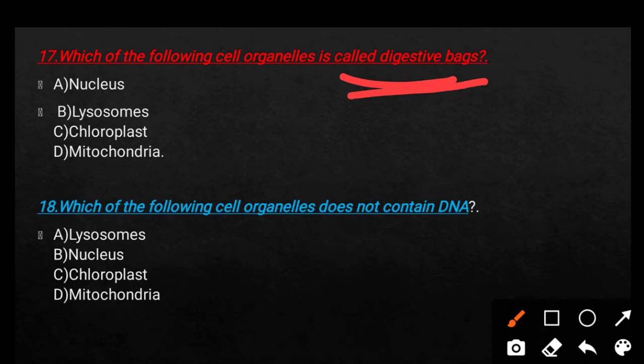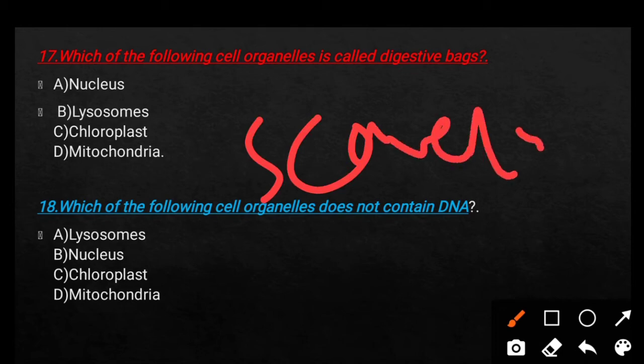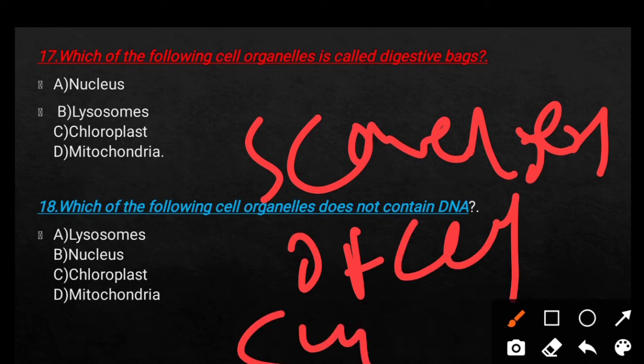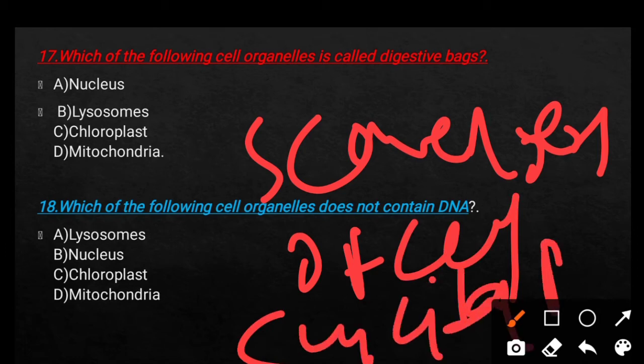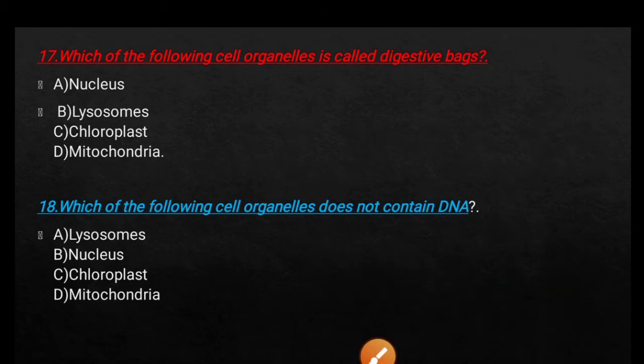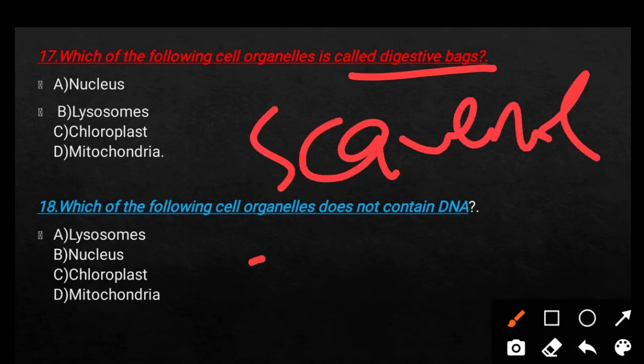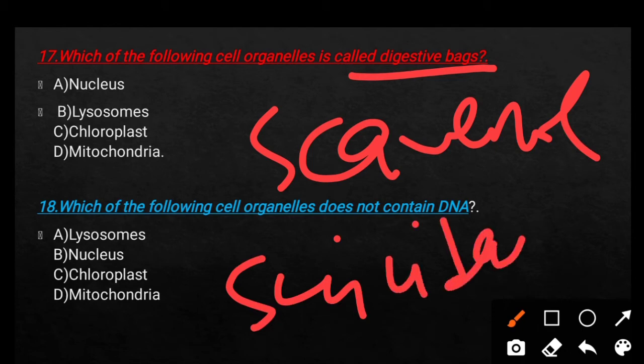Otherwise, it is also known as scavengers of the cell and suicidal bag of the cell, because when the cell is damaged, it makes the cell die itself by releasing hydrolytic enzyme. Means this lysosome is otherwise known as digestive bag, scavenger of the cells, and suicidal bag of the cell also.